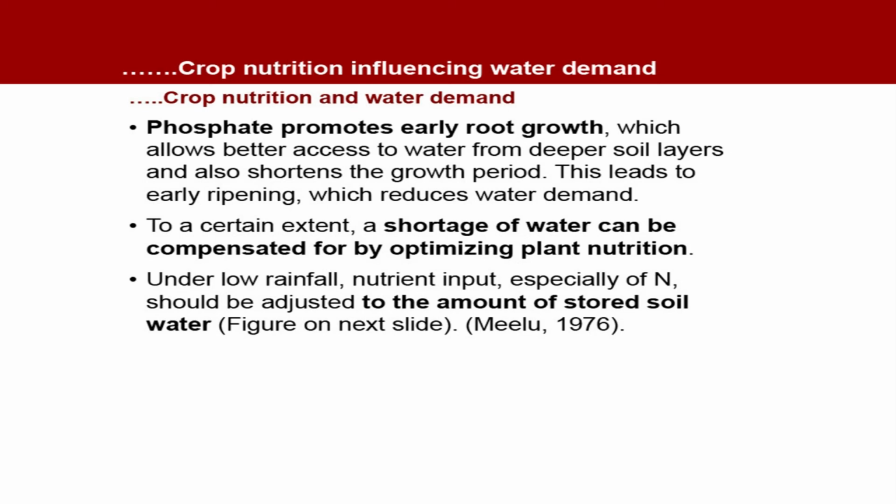Means under dryland or rain-fed conditions, depending upon the availability of water, one should use the nutrients. If we use nutrients in excess, but our water supply from the soil is less, then it can be more dangerous. So we should apply nutrients as per availability of water in the soil.